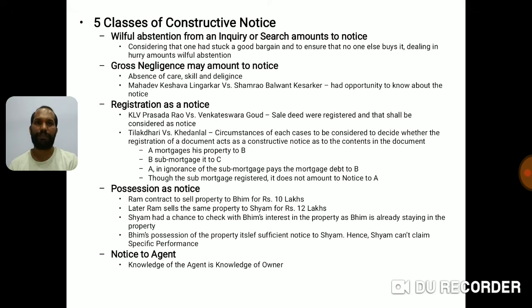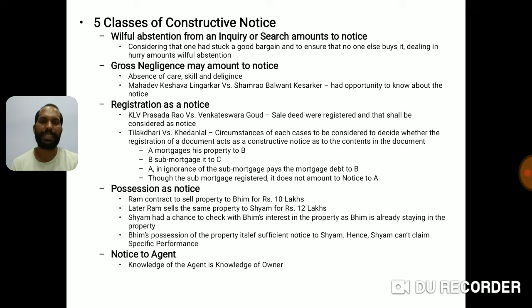Now the second one, gross negligence, may amount to notice. If by applying your care, skill and diligence you could have found some facts and avoided a transfer of property going the negative way for you, then it will be considered constructive notice.